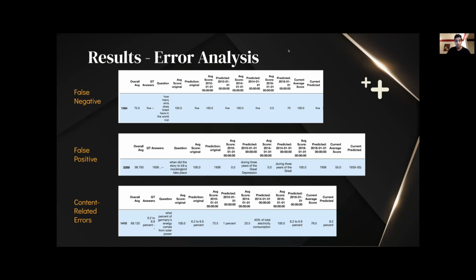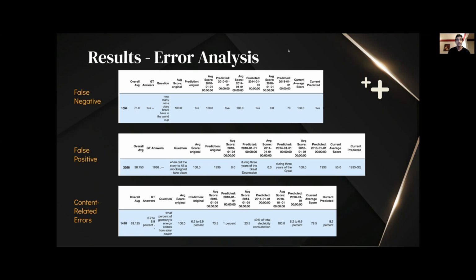The second example, the question is timeless, but the answers that the model returns for each of the years vary, which means that it is predicted as a timely question. The question is asking, when did the story To Kill a Mockingbird take place? All the answers are different, which means that it is classified as a timely question. However, in this case, it is not a timely question, which makes it a false positive.